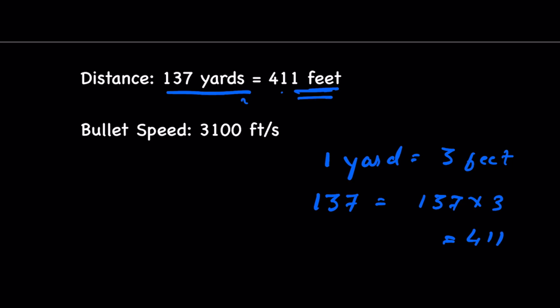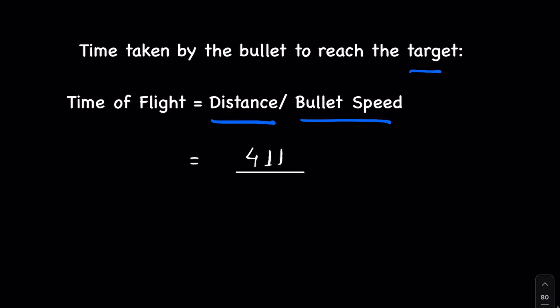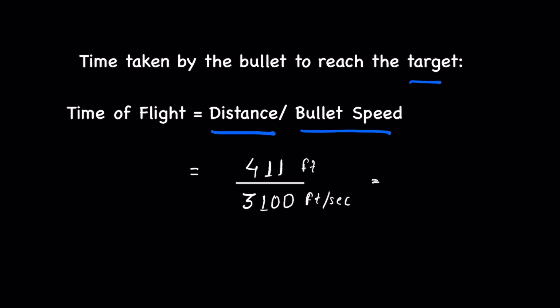We converted it into feet because the bullet speed is in feet. So time taken is distance upon bullet speed. Distance is 411 feet. Bullet speed is 3100 feet per second. So the time will be 0.1325. We will take only 4 digits after the decimal. So this is the time taken by the bullet to reach the target.